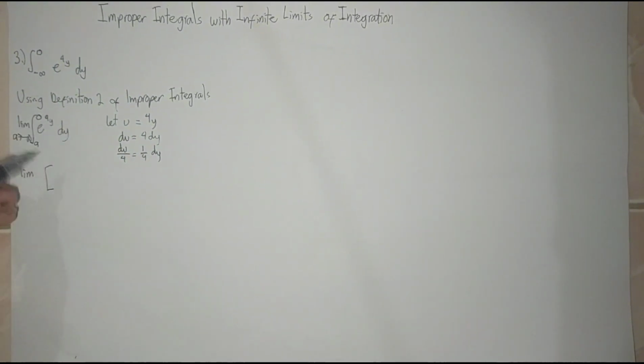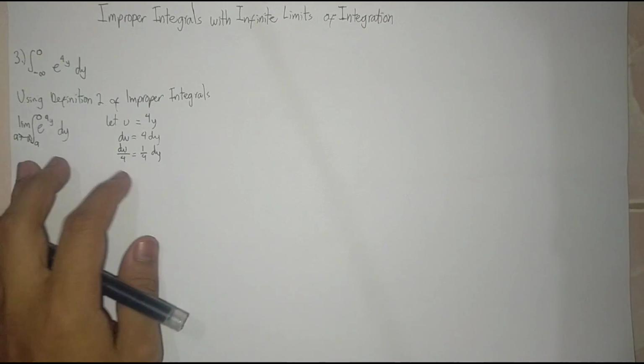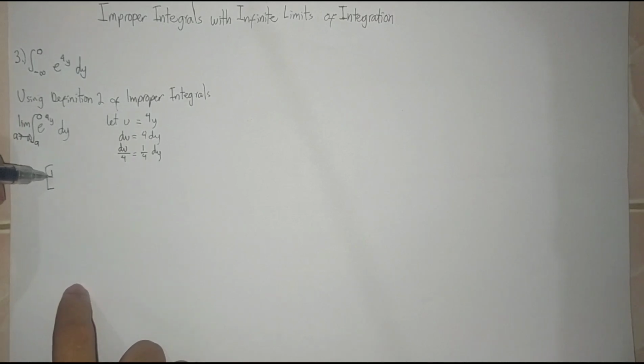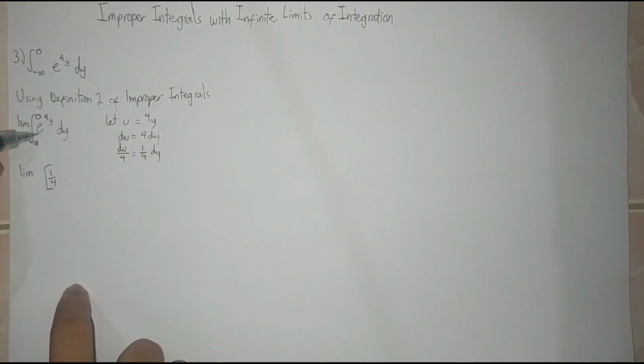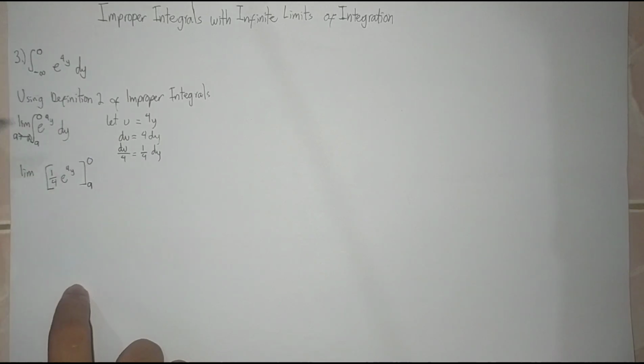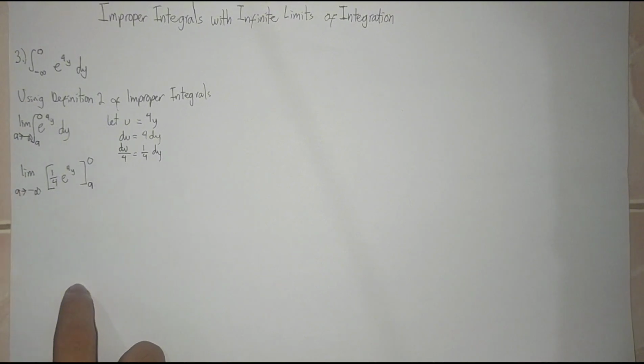So the integral is 1/4 e to the power of 4y, then the boundaries, which is from a to 0 as a approaches negative infinity.